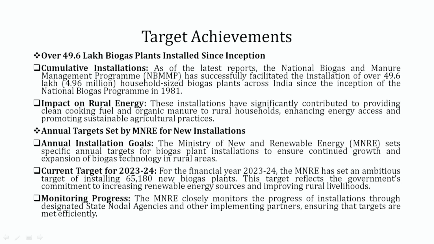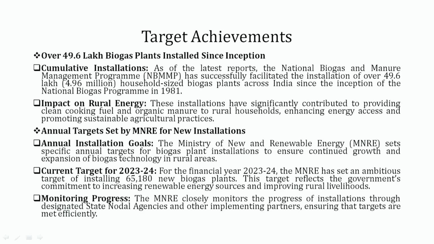So what is the impact on rural energy? Here we see that these installations have significantly contributed to providing clean cooking fuel and organic manure to rural households, enhancing energy access and promoting sustainable agricultural practices. Along with this, there is the annual target set by the MNRE for new installations. The Ministry of New and Renewable Energy sets a specific annual target for biogas plant installation to ensure the continued growth and expansion of biogas technology in rural areas.